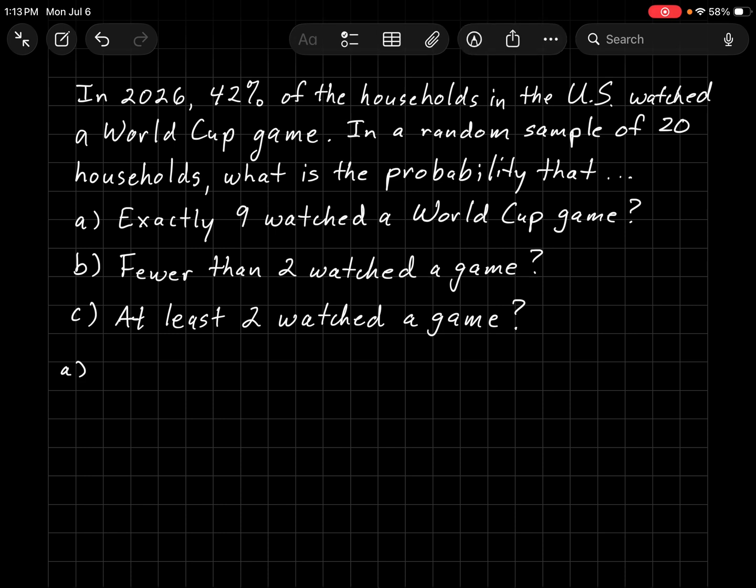Well, we can assume that the first 9 watched a World Cup game, so the probability of the first household was 0.42 and the second household was 0.42, and so the first 9, since we're multiplying probabilities with multiple choices, we get 0.42 to the 9th. And then we could assume that the next 11 did not watch a game. Well, what percent of households did not watch a game? Well, it's 58% of each household. That's the probability did not watch a game.